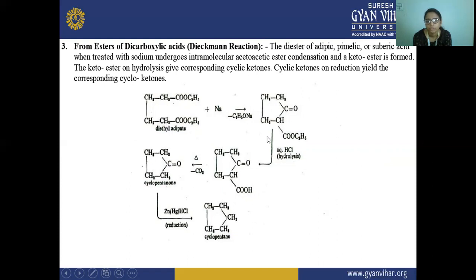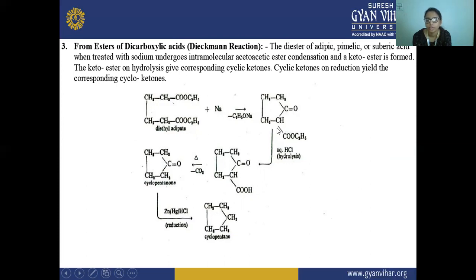So there is a formation of this. This is a ketoester that is formed, because here a keto group is attached and one ester group is also attached. That is why it is known as a ketoester.